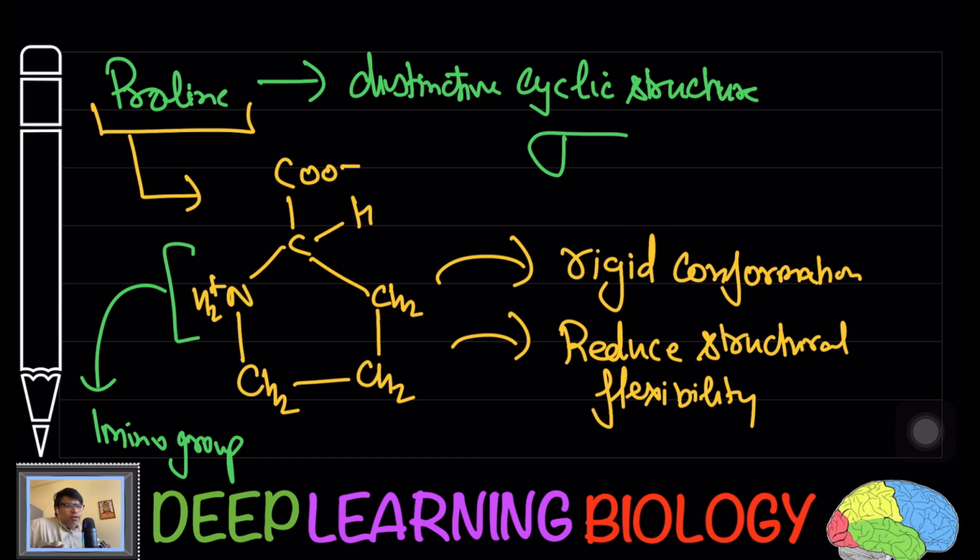It will not allow the protein to move freely. The rest of the amino acids can move freely. So proline provides rigid conformation and reduces the structural flexibility of the protein.